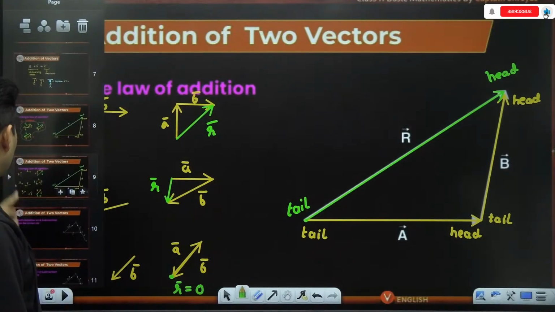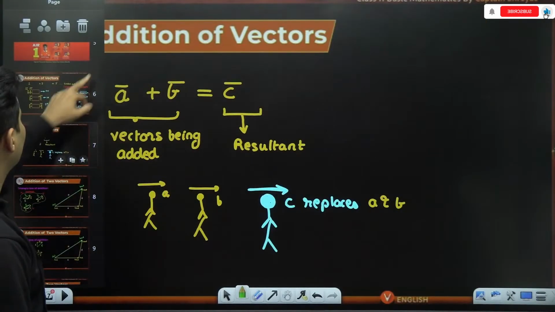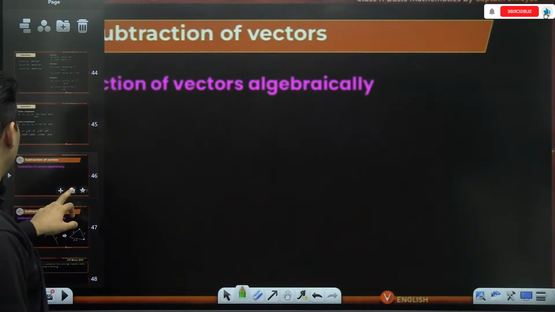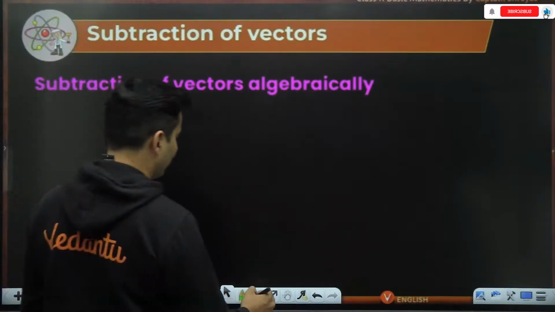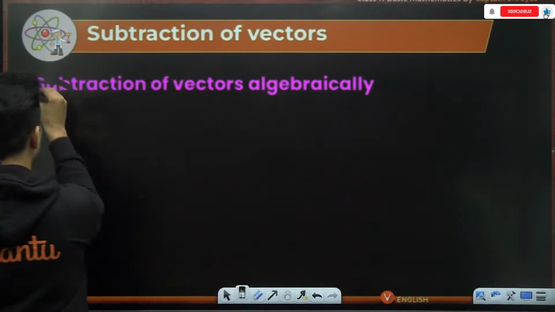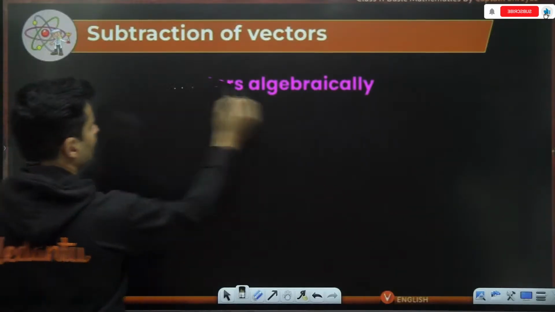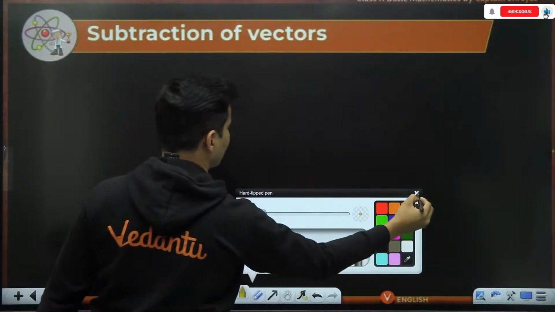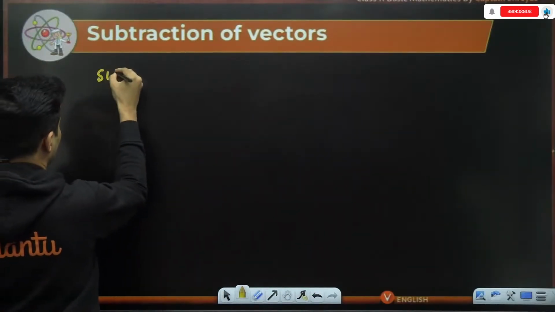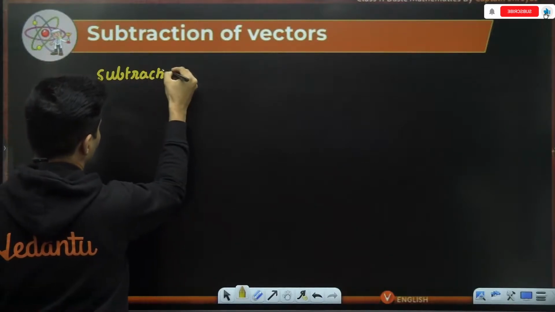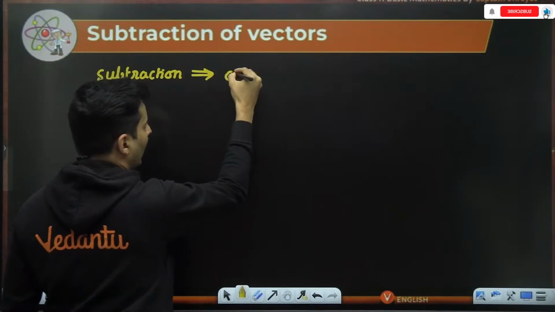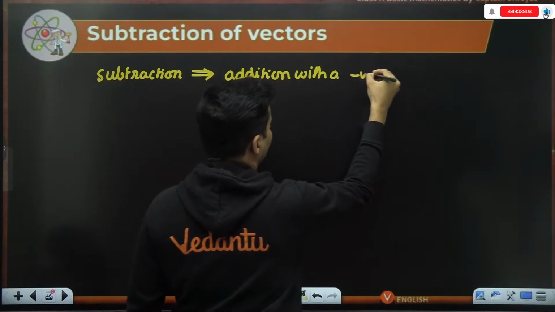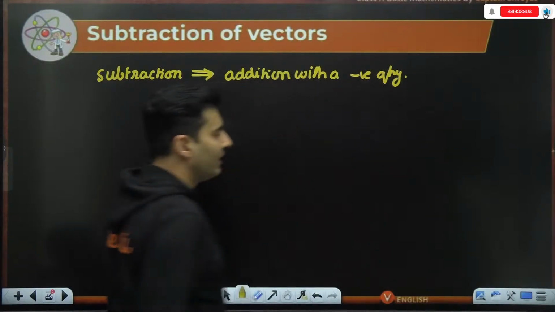Okay. Now, let me also talk about vector subtraction together with this only, because subtraction of vectors is no different from addition of vectors, and that is something which you need to understand, because a lot of people think subtraction of vectors is a new thing. No. What is subtraction of vectors? Subtraction is nothing but addition with a negative quantity.